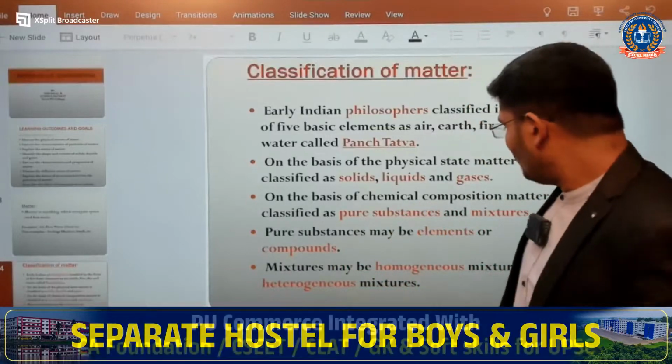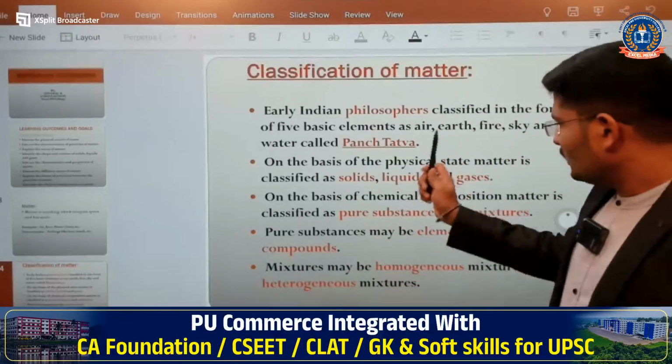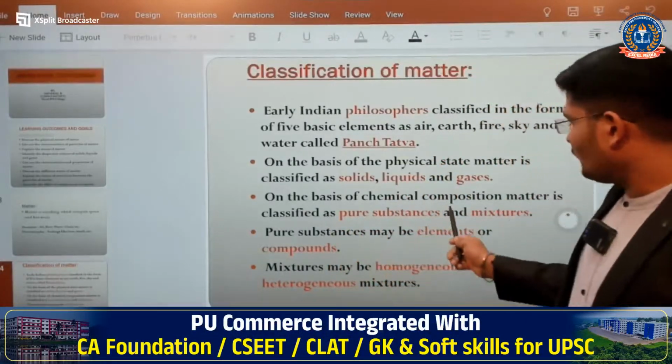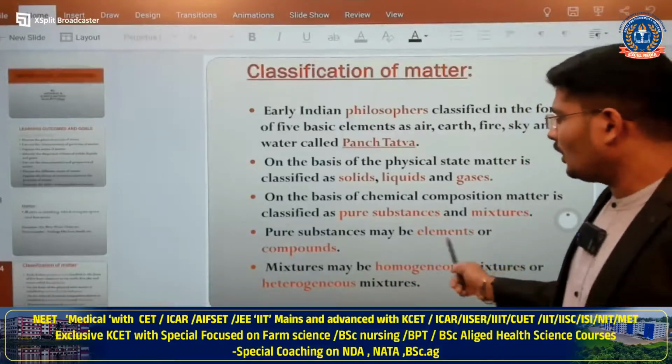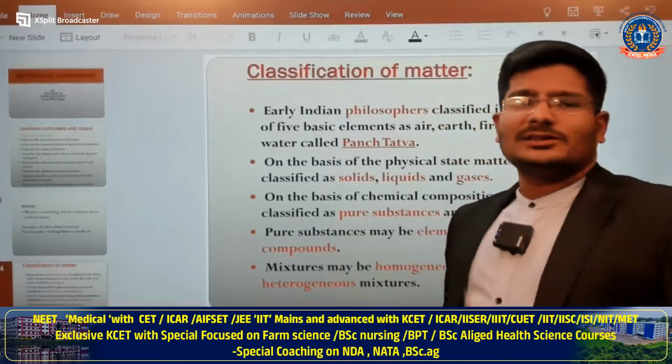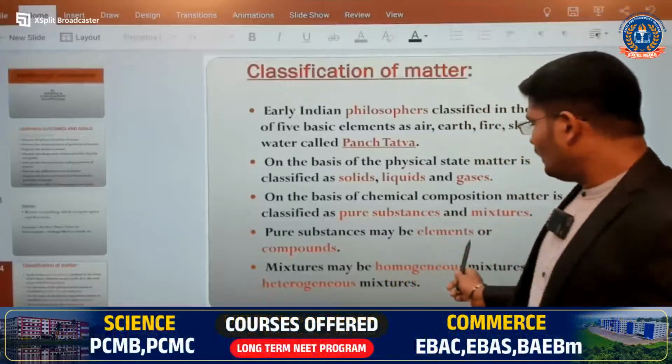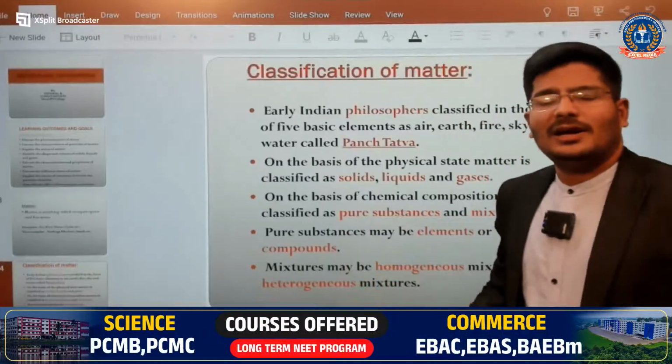So next one we are going to see, that is, the pure substance can be further divided into elements or compounds. Pure substance is divided into element and compound. What is the difference between element and compound?